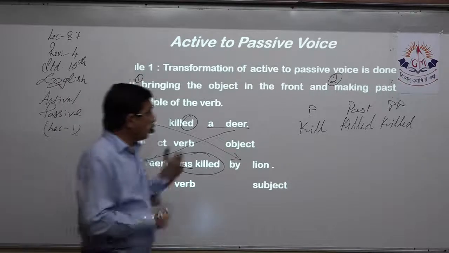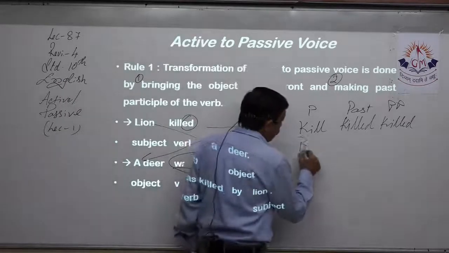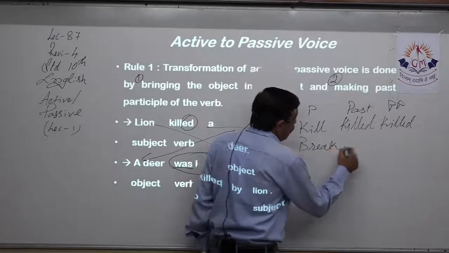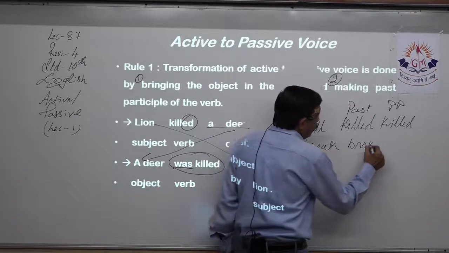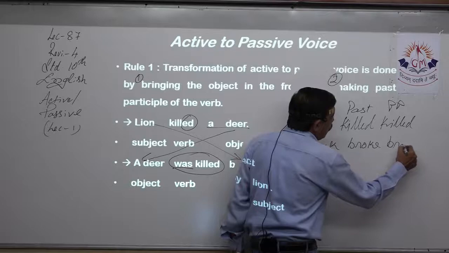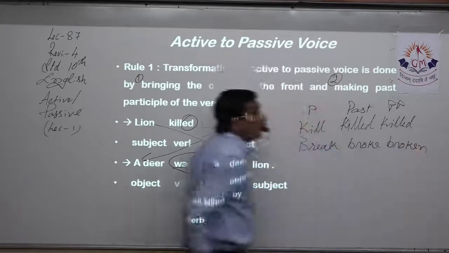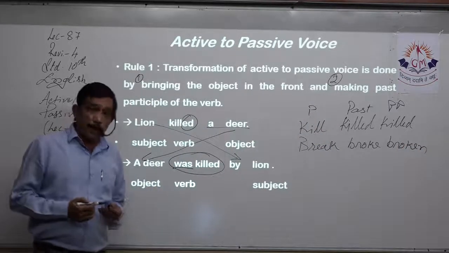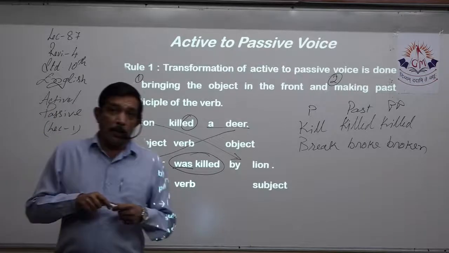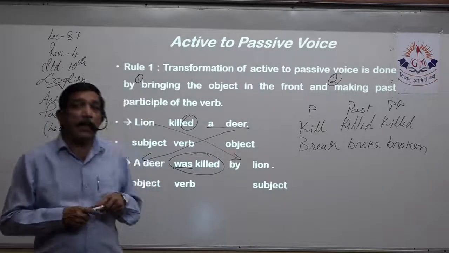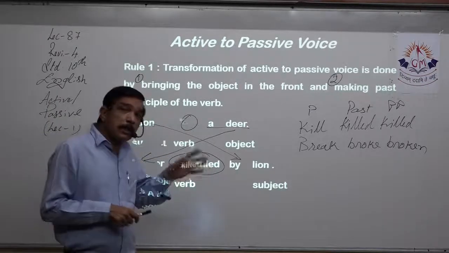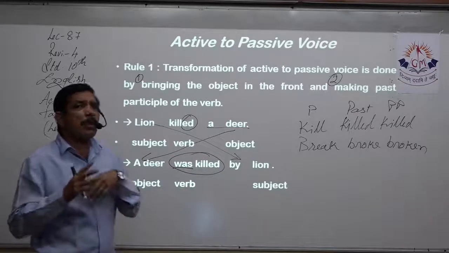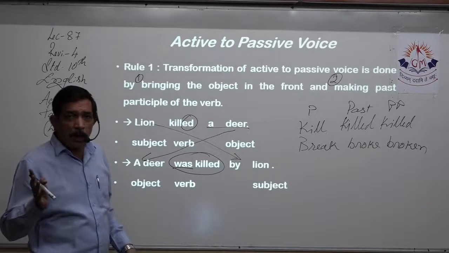Yes, for example, break. This will be broke and this will be broken. We usually make past participle by adding en. Wherever we are not adding en, then we keep it as it is, that is the past tense. Sometimes all the three forms are different, right?